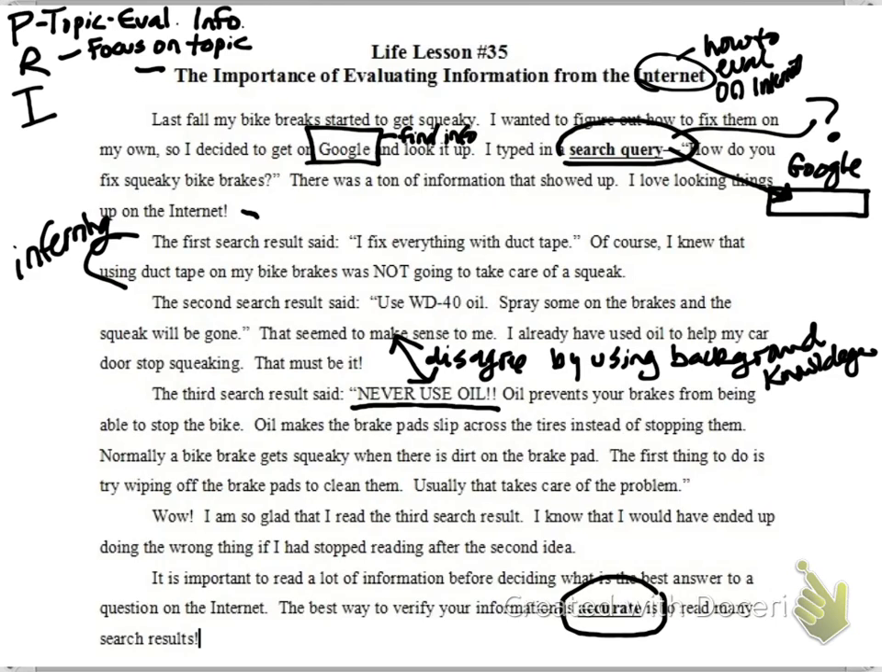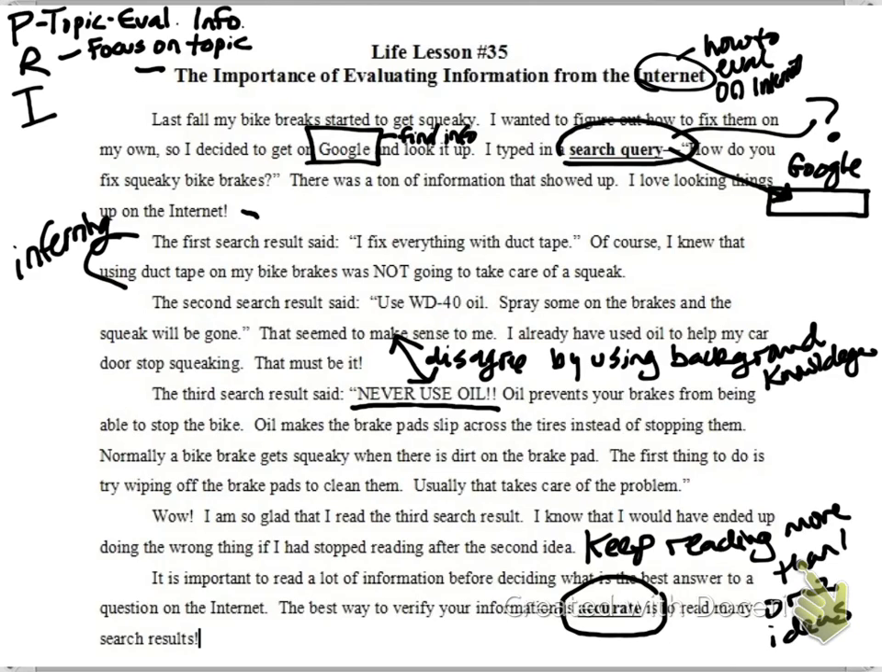Wow, I am so glad that I read the third search result. I know that I would have ended up doing the wrong thing if I had stopped reading after the second idea. Wow, okay, so timing out here. This is very interesting. The author said that to evaluate their information, they had to keep reading. So it looks like on the internet you need to keep reading more than one or two ideas, because sometimes even the first couple ideas can be wrong or bad.